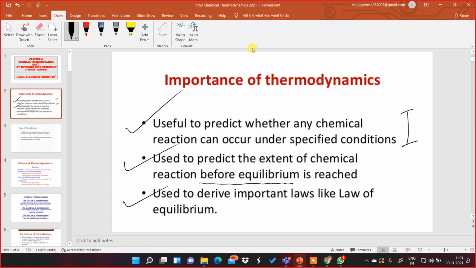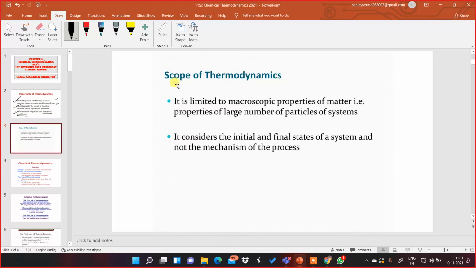Now, the next importance is it is used to derive important laws like laws of equilibrium, laws of mass action. We have learned in the chapter law of mass action, law of chemical equilibrium. All those laws can be derived by the knowledge and the concept of this chapter, thermodynamics. Then moving further to the next slide, what is the scope of thermodynamics?